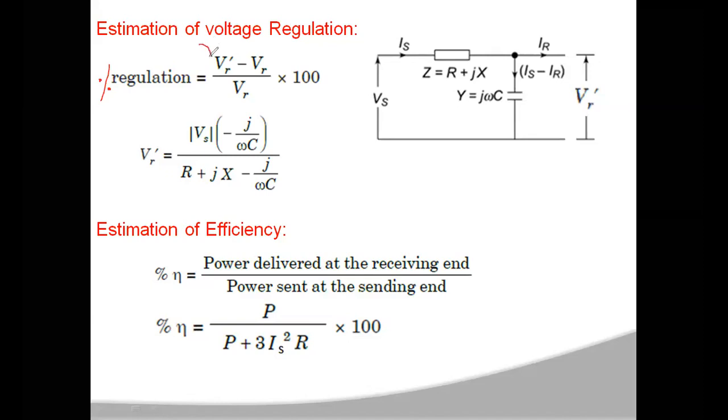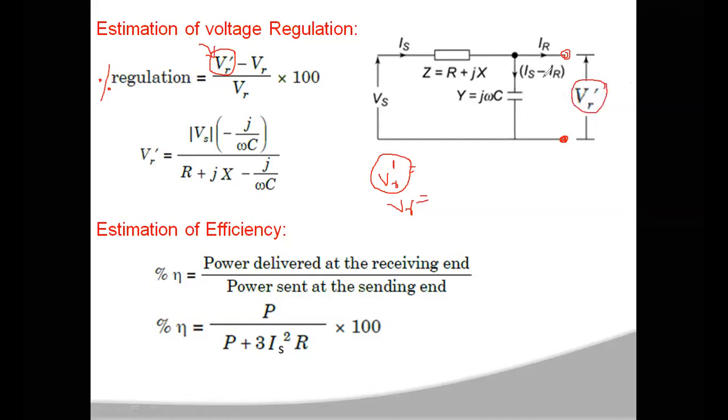Here VR dash is the no load receiving end voltage, and VR is the full load receiving end voltage. To calculate VR dash, the no load receiving end voltage, you have to disconnect your load at the terminals. If you disconnect the load, there is no load at the end of the transmission line, so the terminal voltage across these open circuited terminals is the no load voltage, which is represented with VR dash.